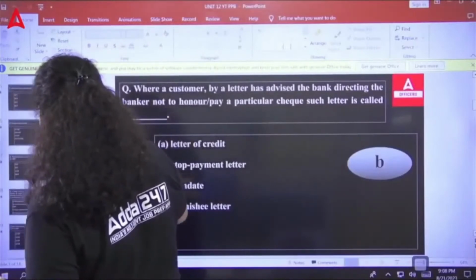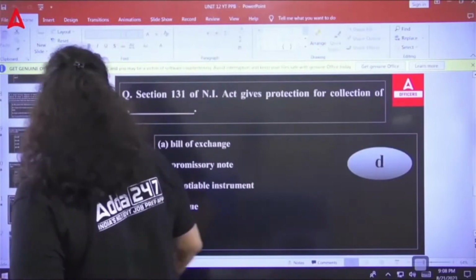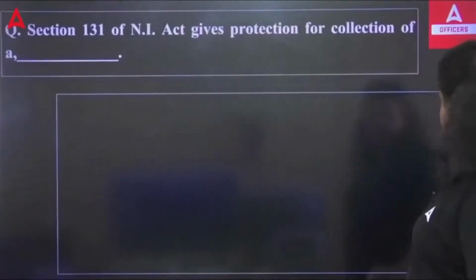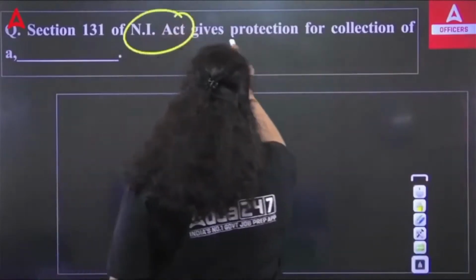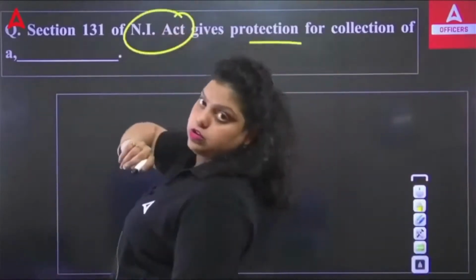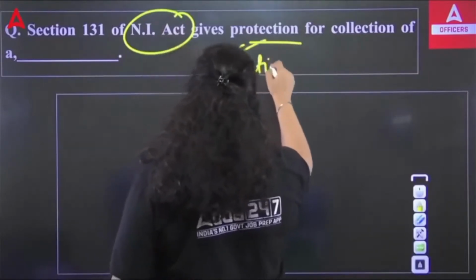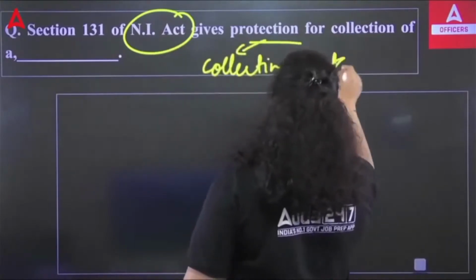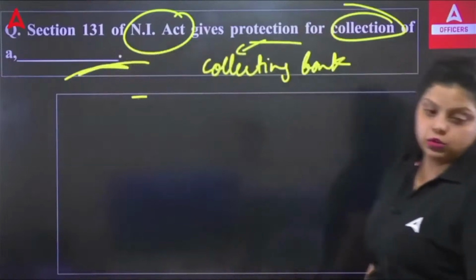But in what condition is it providing the protection? The question is asking: Section 131 of the Negotiable Instrument Act gives protection for collection of a dash. It gives protection to the collecting bank, that we have seen, but it gives protection for collection of which of the following instruments?